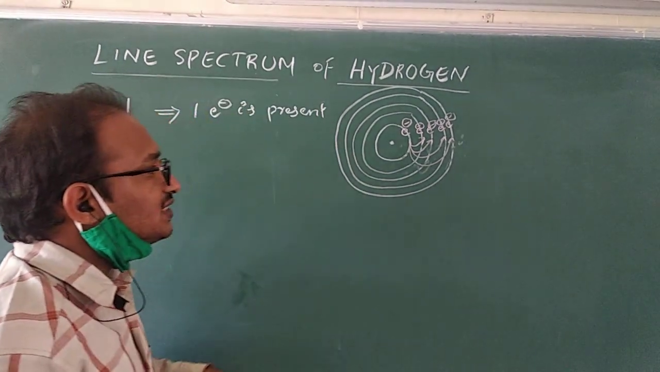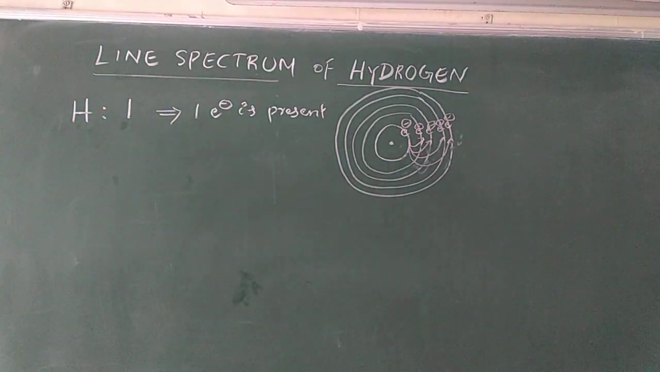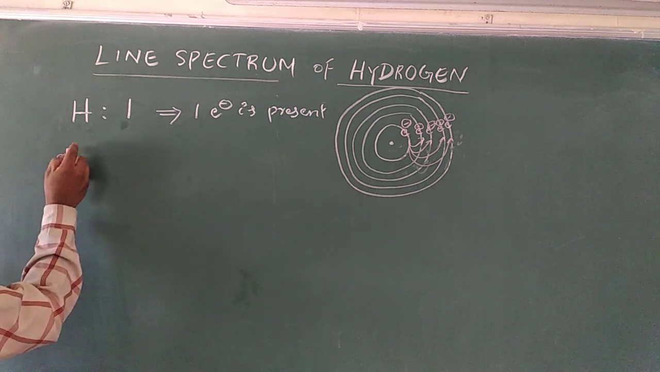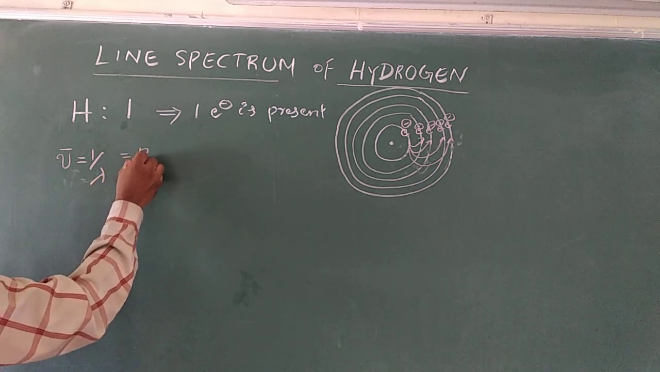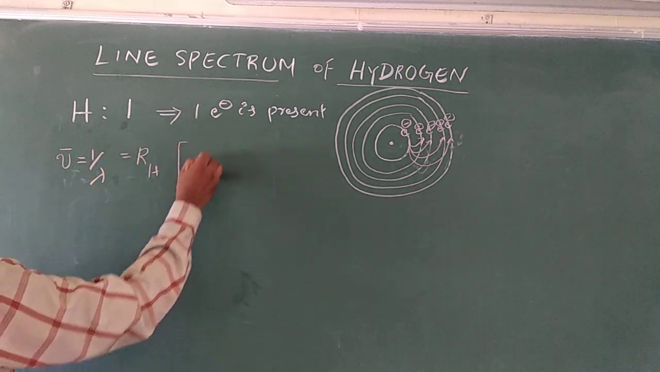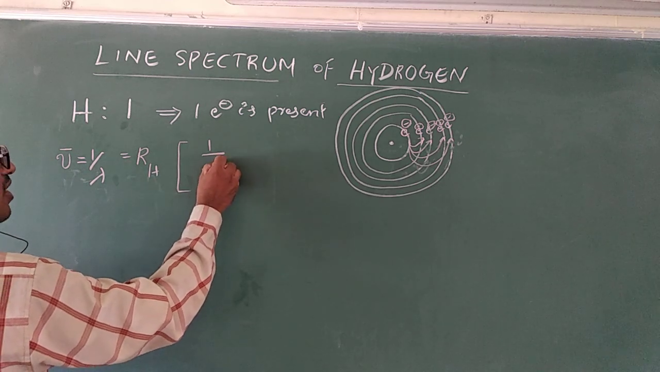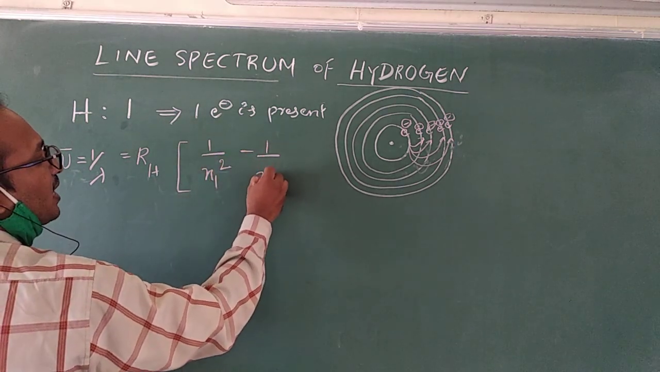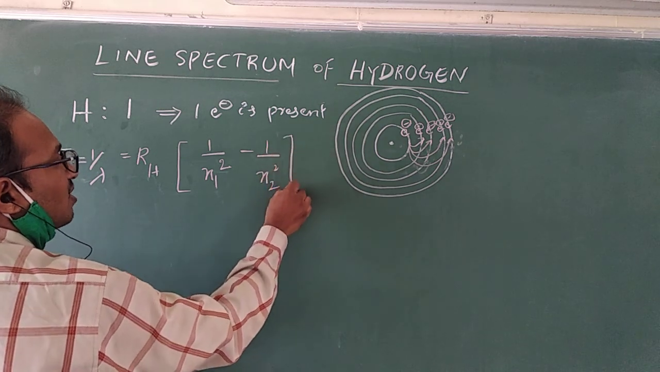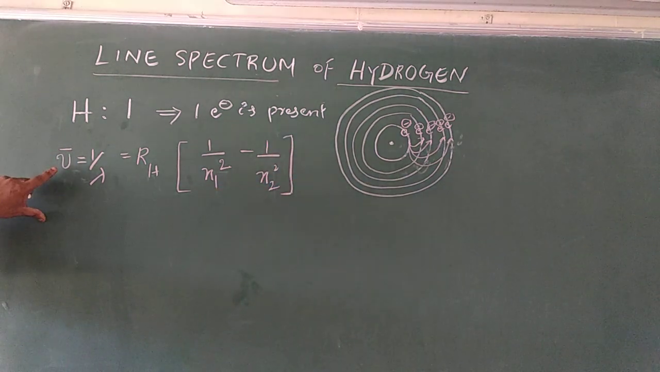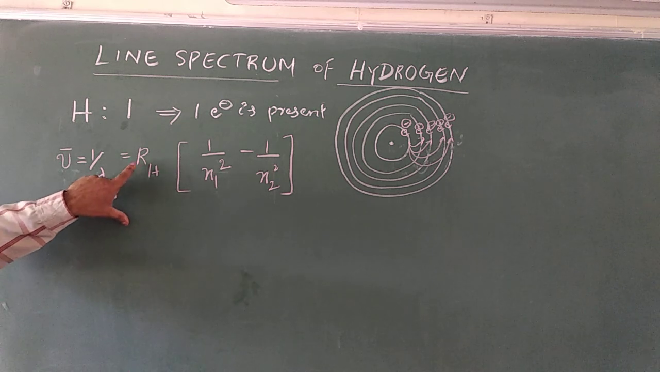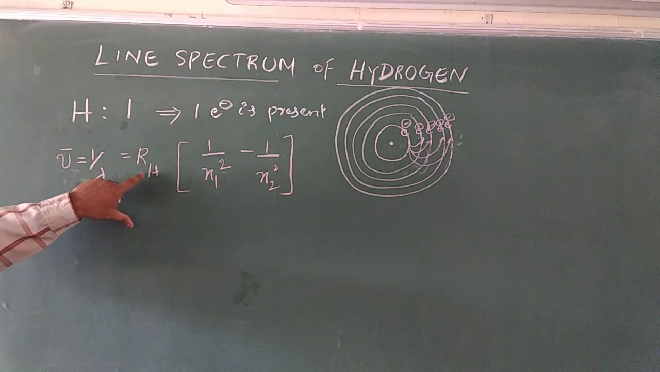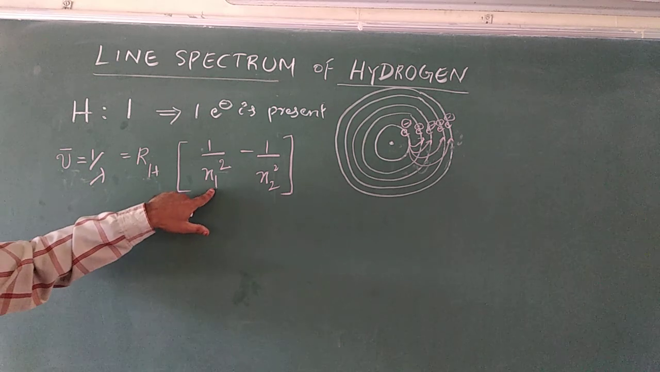Now, the scientist Rydberg gave a relation. That is nu bar equal to 1 by lambda equal to RH into 1 by n1 square minus 1 by n2 square. This is the formula. Nu bar means wave number, which is generally 1 by lambda. RH means the Rydberg constant.